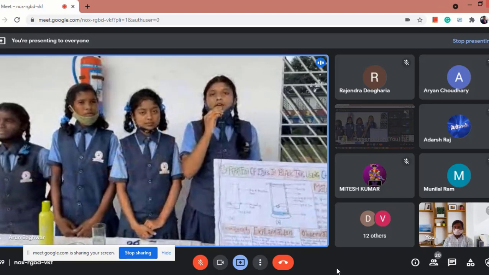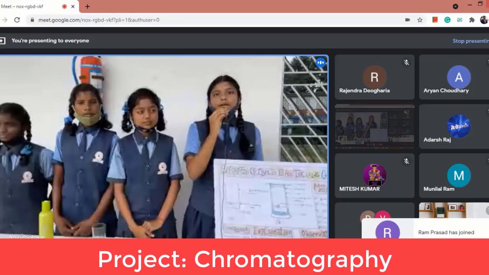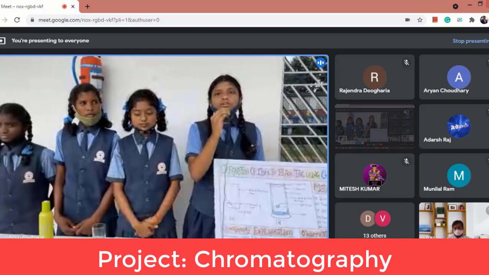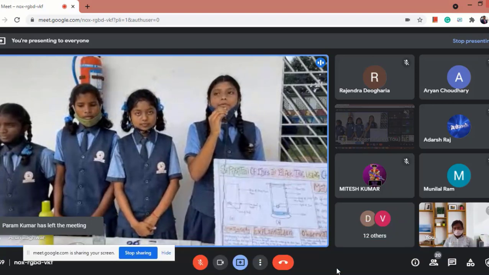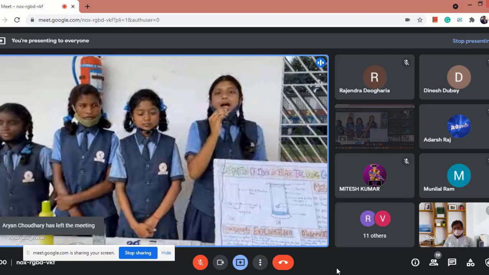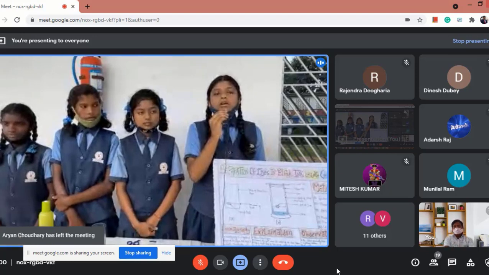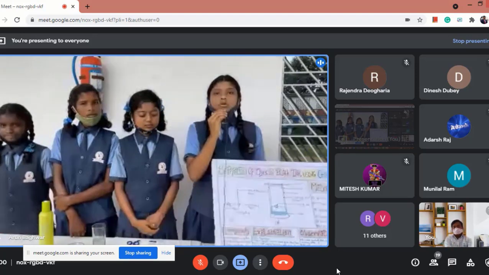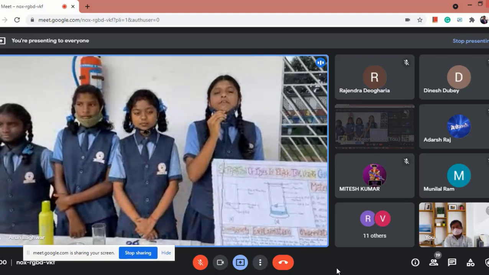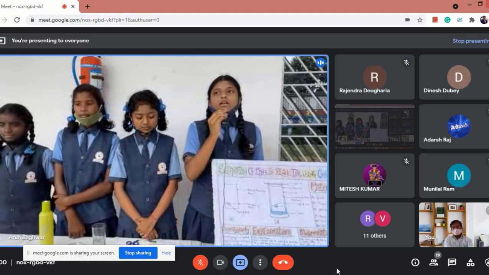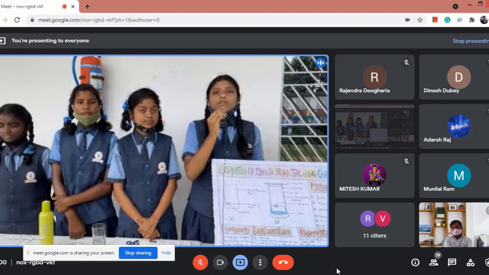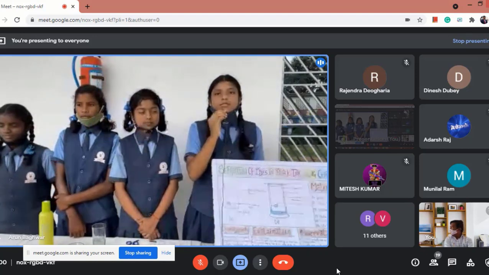We, the girls of class 9, are going to show an activity by the method of chromatography, and the name of the topic is separation of dyes in black ink using chromatography. The aim of this activity is to separate the different components of dyes by paper chromatography. Materials needed are a glass, a tissue paper, a black sketch pen, scissors, sellotape, and a pencil. We got interested in this activity by our respected Bharat sir. When he was explaining in class, we were quite interested to know how it changes into different colors. So we would like to thank our Bharat sir for his great explanation.